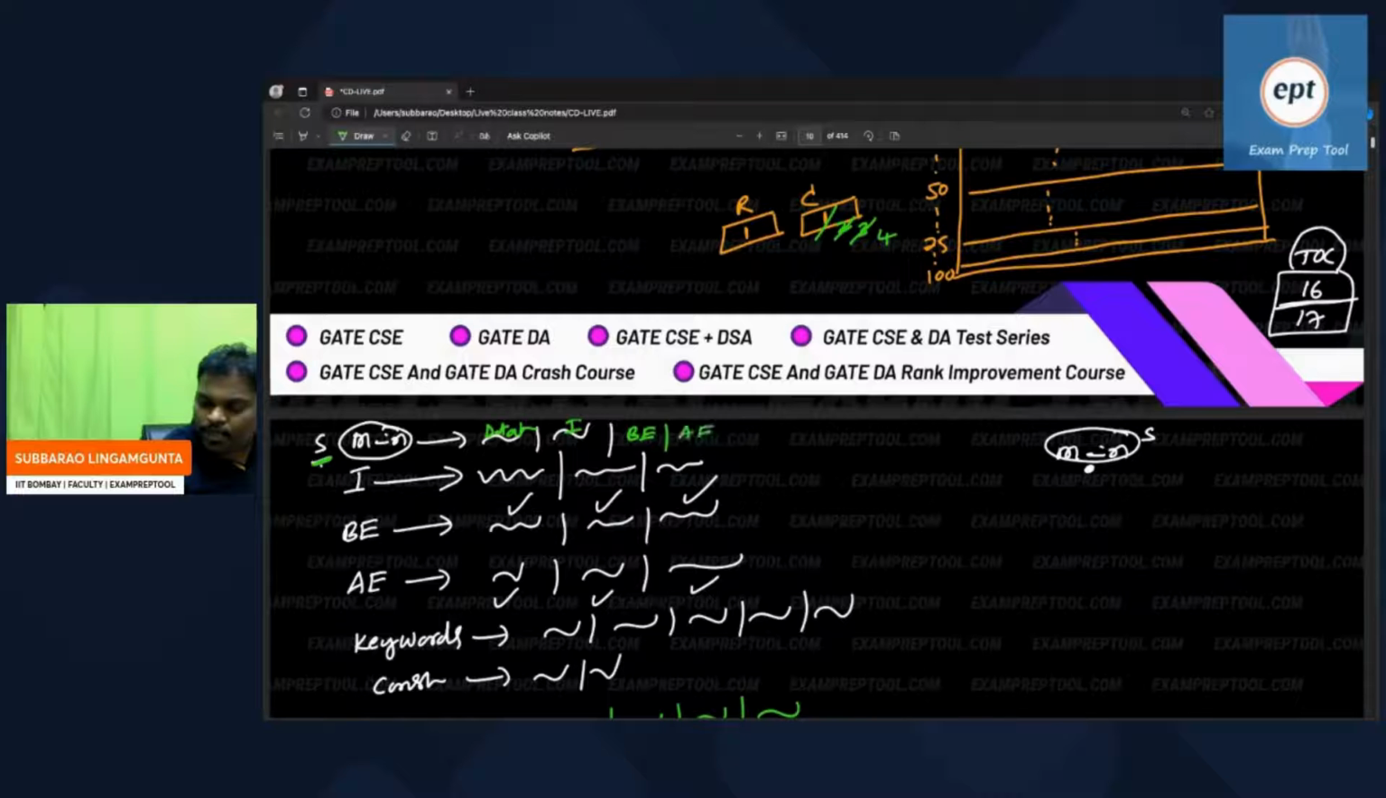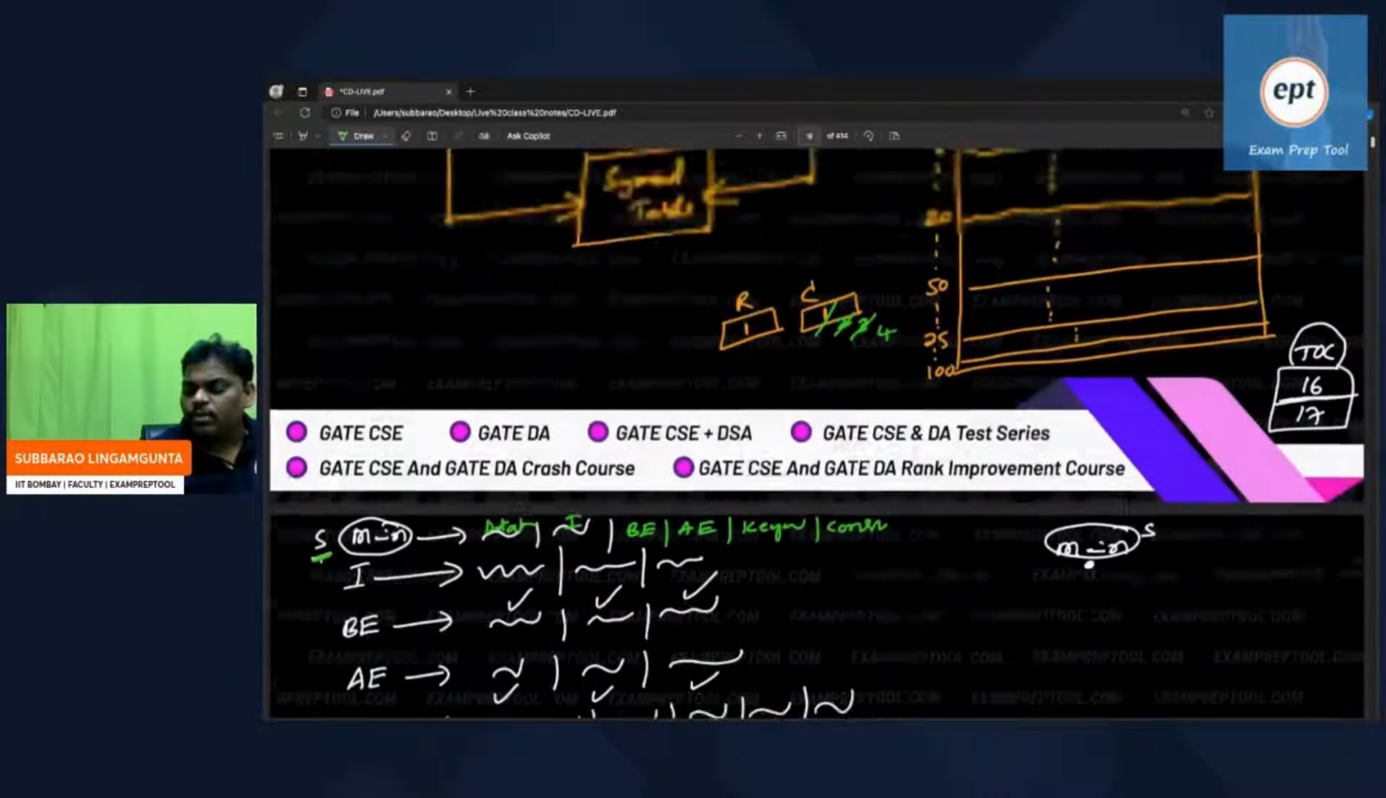If at all there are keywords, there is a keyword. If at all there is a constant, there is a constant. Now observe, everything is ready. Now observe.